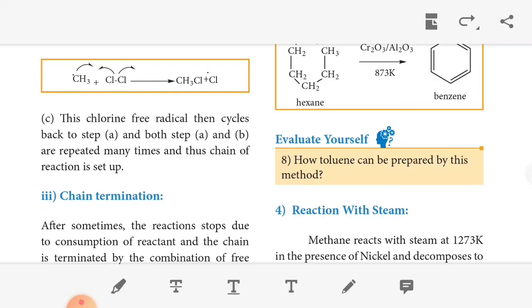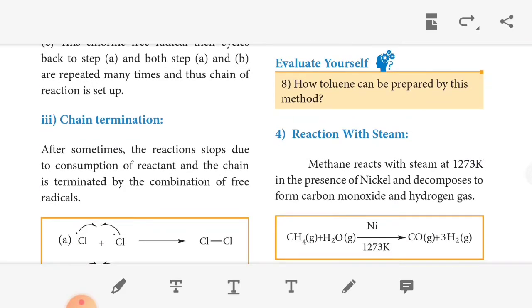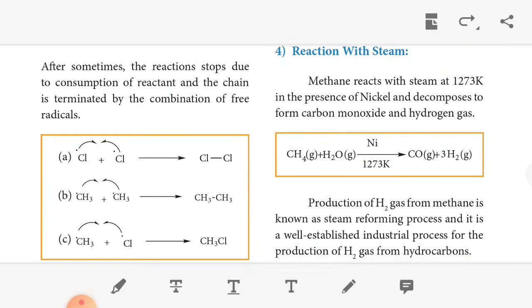Then the last step, chain termination. After some time, the reaction stops due to the consumption of the reactants. The chain is terminated by the combination of free radicals. So these are the reactions for chain termination: Cl with Cl gives a Cl-Cl bond, CH3 with CH3 gives a CH3-CH3 bond, and CH3 with Cl gives CH3Cl. This way we get compounds containing single bonds. So in this way: chain initiation, propagation and chain termination.